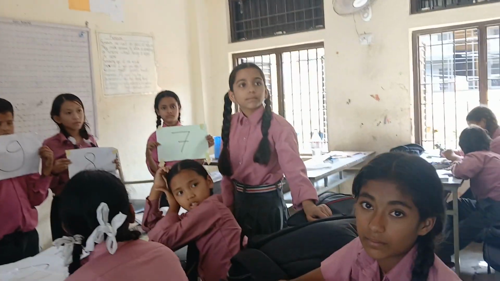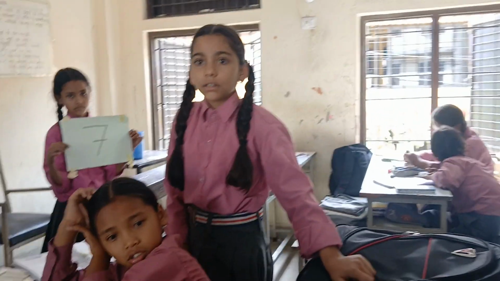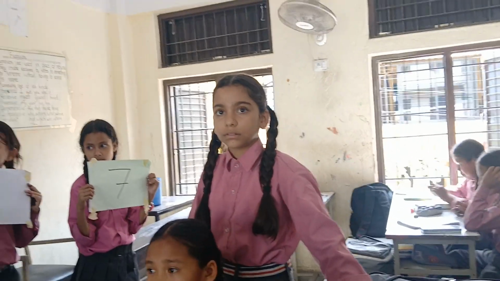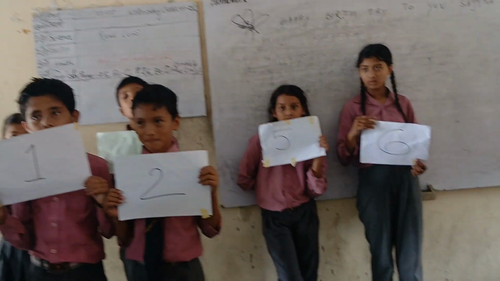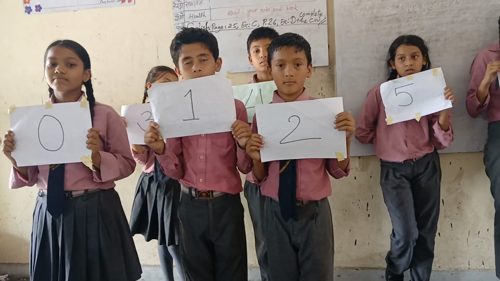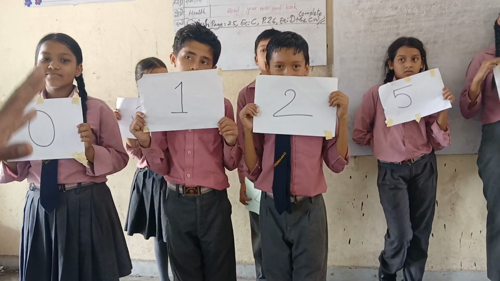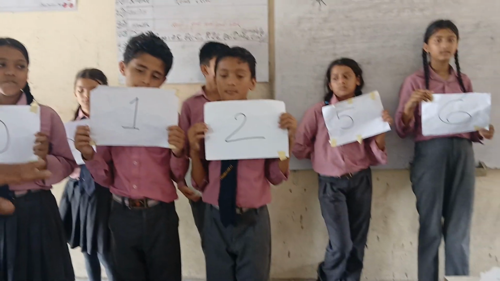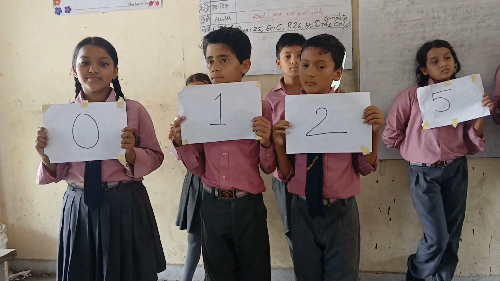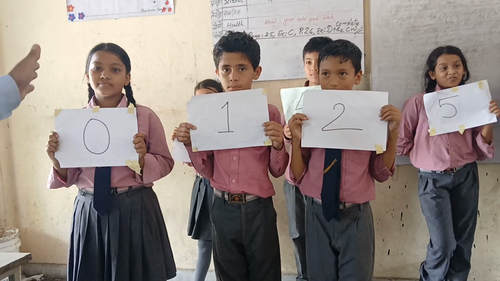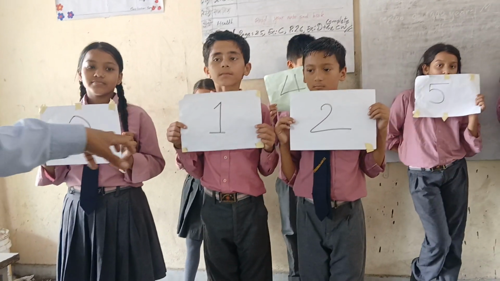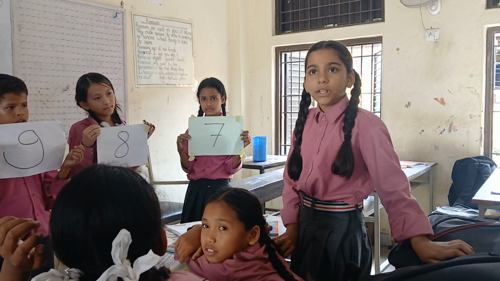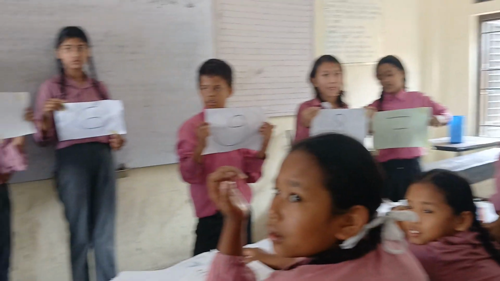Why is this a mistake? So here at first, 0, 1, 2. In this question, it is said that we need to find the least number of 3 digits made of different digits. And here the students are standing in such a way: 0, 1, 2. Is this the required number? Understand? No. Why? Because 0 should not be in the first place.